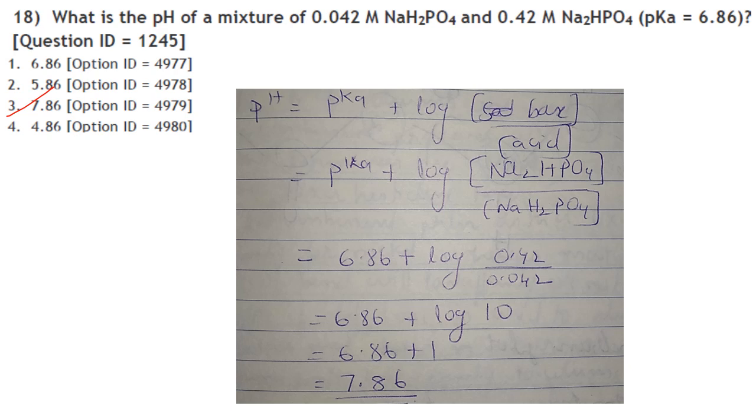Then what is the pH of a mixture of 0.042 molar NaH2PO4 and 0.42 molar Na2HPO4? They have given the pKa value also, so you can use the Henderson-Hasselbalch equation. pH is equal to pKa plus log of concentration of the base by acid. And you will get it as 7.86. Answer is option 3.